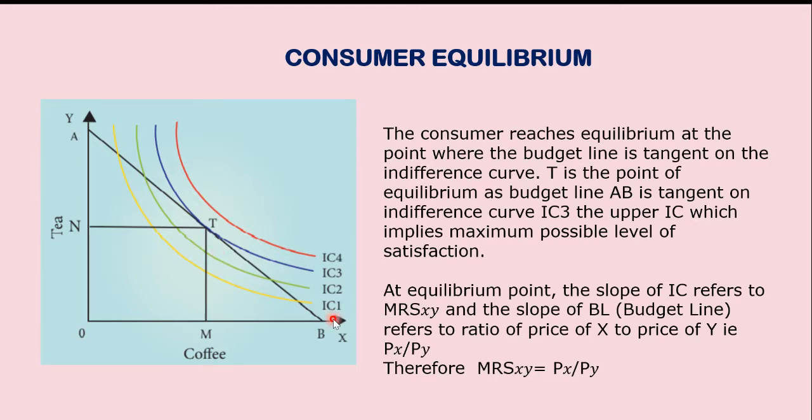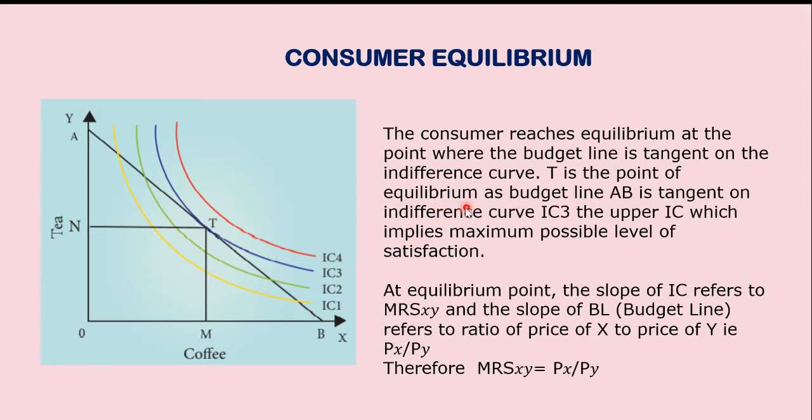But where does the consumer get the maximum level of satisfaction? He gets the maximum level of satisfaction at point T. That point is called the consumer's equilibrium. So the consumer reaches equilibrium at the point where the budget line is tangent to the indifference curve. At this point, the budget line AB and the blue color indifference curve are tangential to each other.